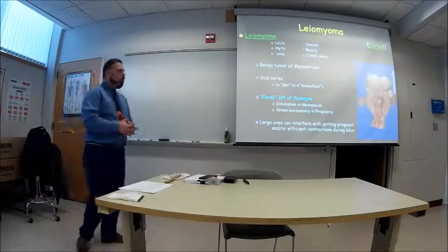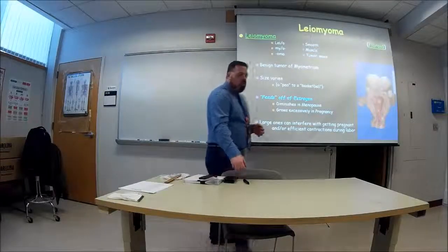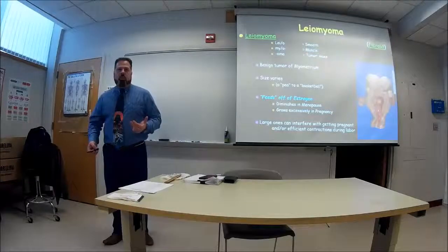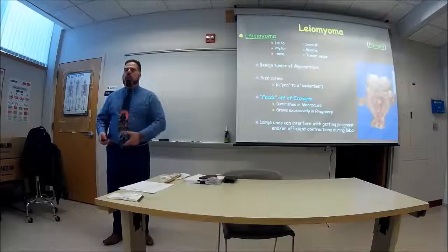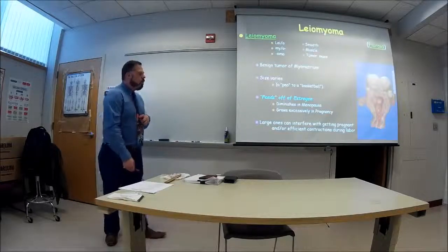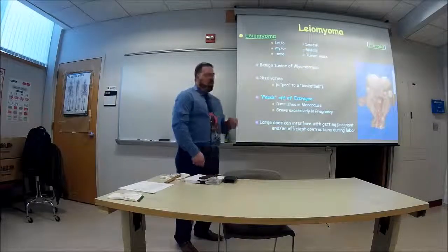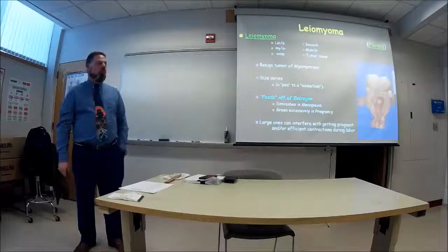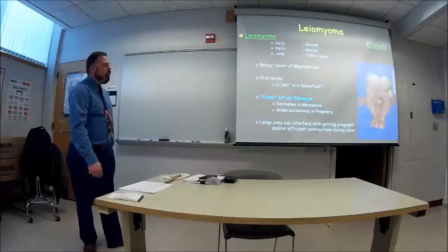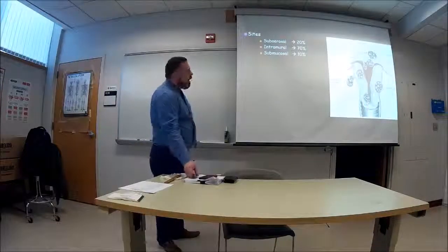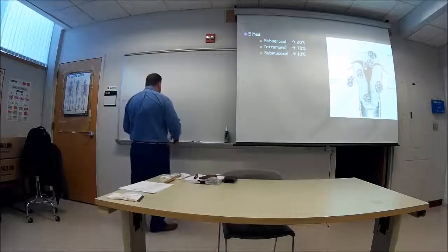So most women who have a fibroid uterus during their pregnancy are most likely going to go through a cesarean section. They can't push the baby out, so they're going to have to make an incision here and get the baby through the abdomen. Okay? So that's what happens with this. Again, they grow massively when you are pregnant because of the estrogen that they feed off. Okay? So we basically have three different forms of fibroid in the uterus.